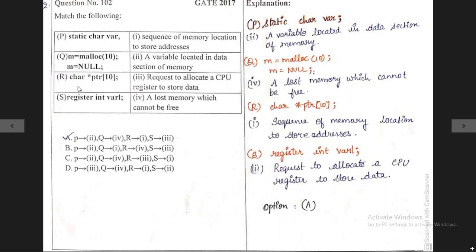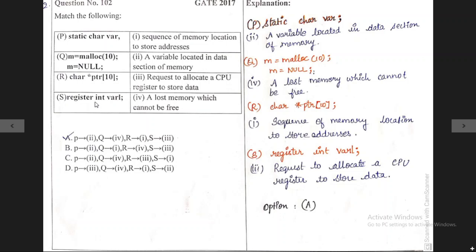The third statement is a pointer array. So for the pointer array, which option do we need to match? Yes, the first option, the sequence of memory allocations to be stored. You all know it is a collection of the same variables with the same size.